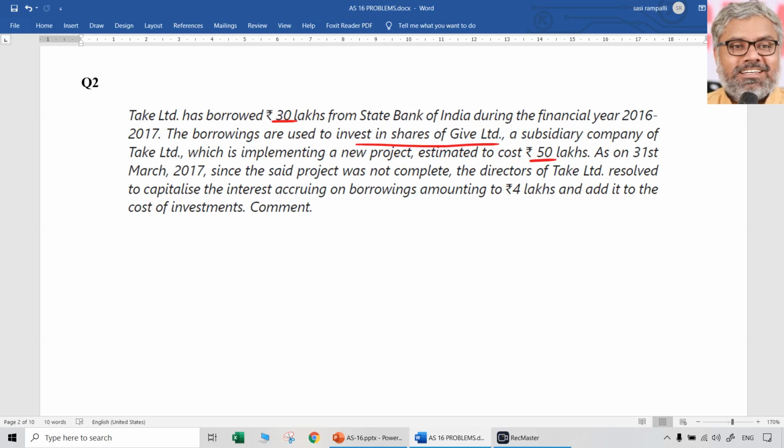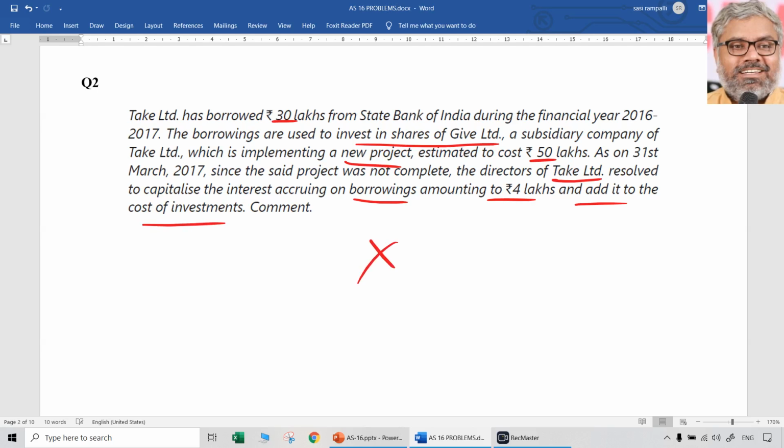As on 31st March 2017, since the said project was not complete, directors of Take Limited resolved to capitalize the interest accruing on borrowing amounting to 4 lakhs and add it to the cost of investments. Can they do that? Comment.